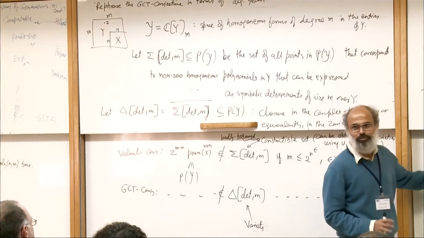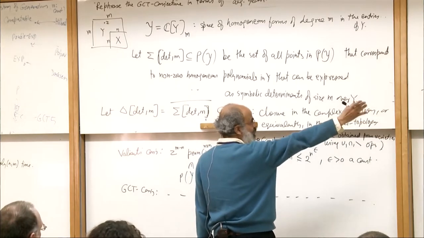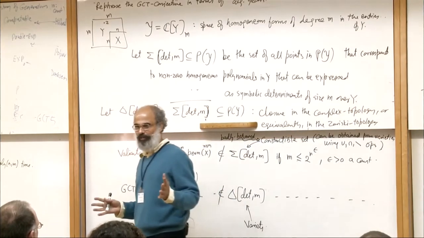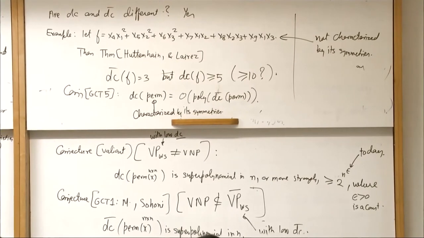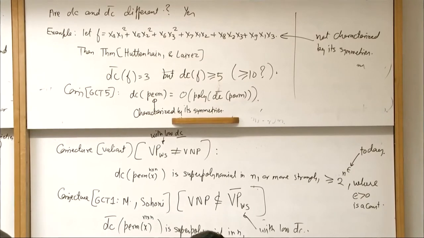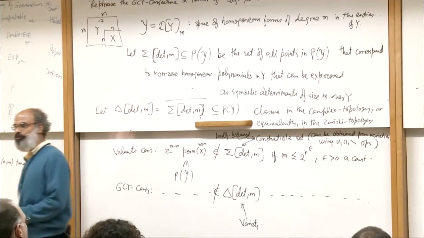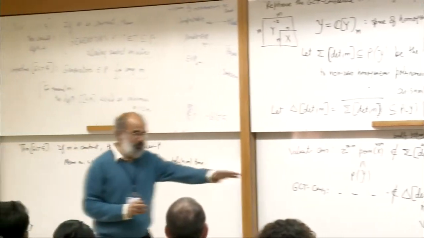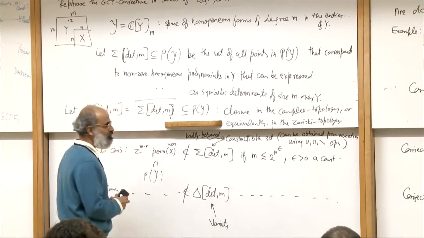And if DC and DC bar of the permanent are polynomially related, they would be formally equivalent, but that is a hard thing to prove. This is basically the underlying thesis of the GCT program, that to prove the VP versus VNP conjecture, you would basically have to prove this, the hardness hypothesis of geometric complexity theory. That is why we are going to just focus on that, and this is also supported by all the evidence so far.